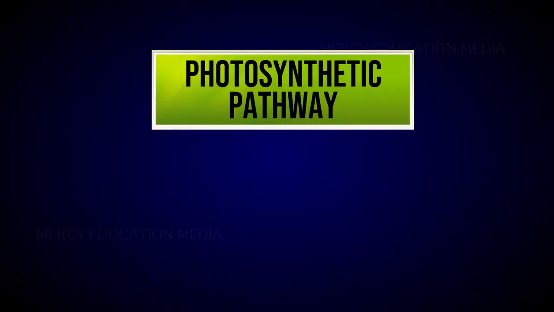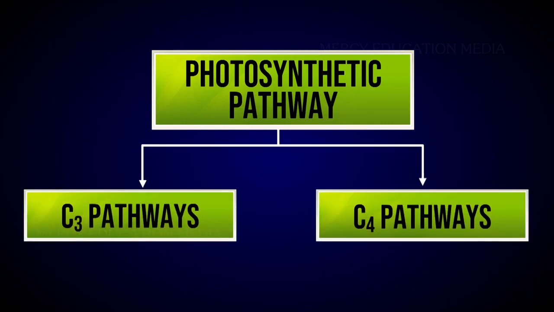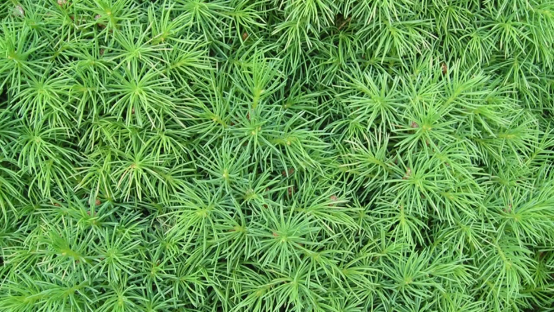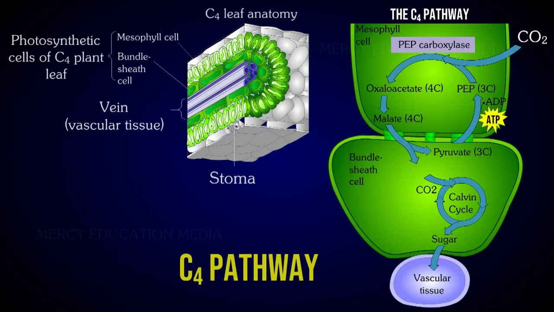The photosynthetic pathways are differentiated into C3 pathways and C4 pathways. It was once thought that all green plants fix carbon dioxide through Calvin cycle only. That certain plants fix carbon dioxide in a different photosynthetic mechanism called C4 pathway.